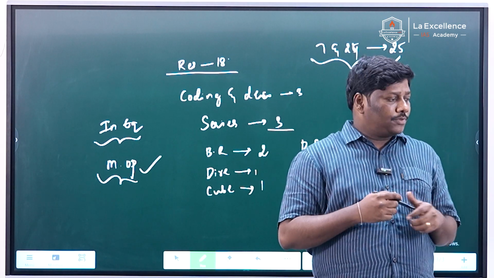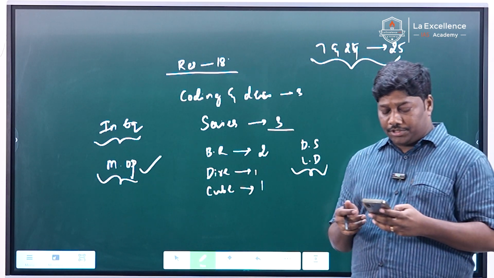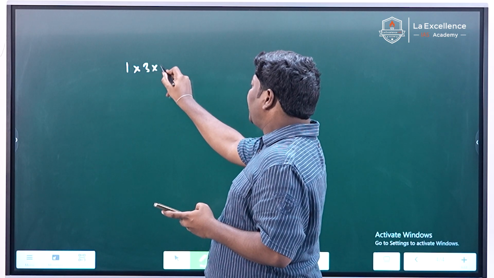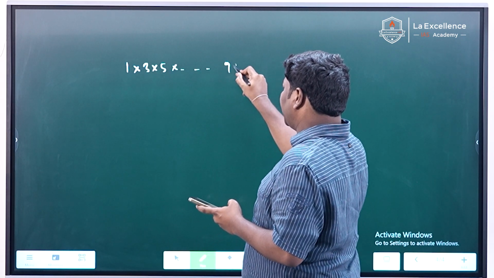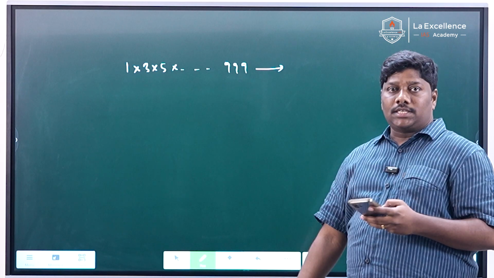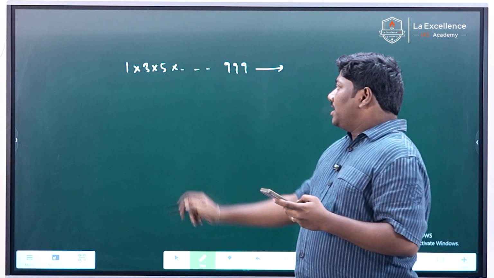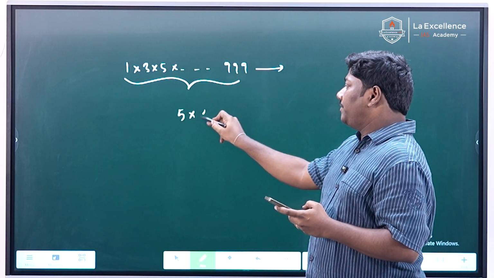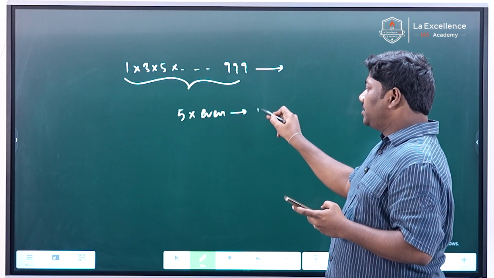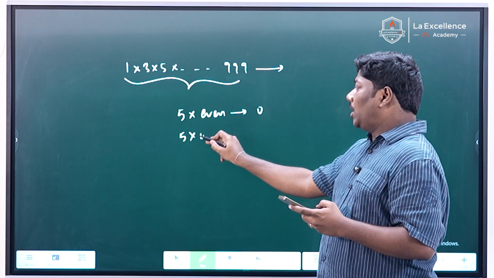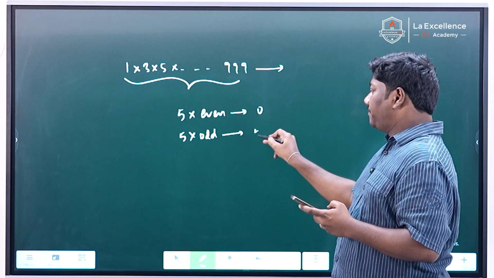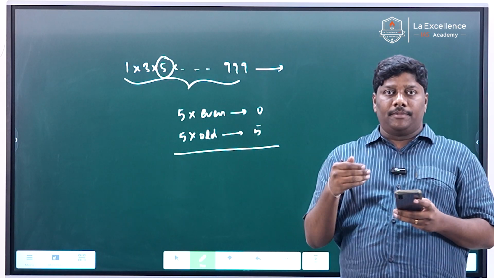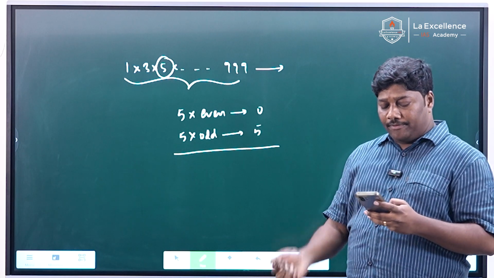And I'll show a few questions which are very, very simple. If you look at the questions, there was one question like 1 into 3 into 5 and so on up to 999. He's asking what is the unit digit. If all of them are odd numbers and 5 is included in the product, then with even one even number the unit digit is 0. 5 into an odd number ends with 5. When 5 is included in the product, there are only two options: either it will be 0 or it will be 5. This is very much doable.